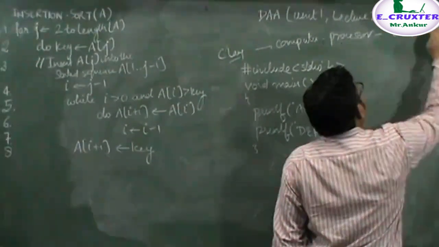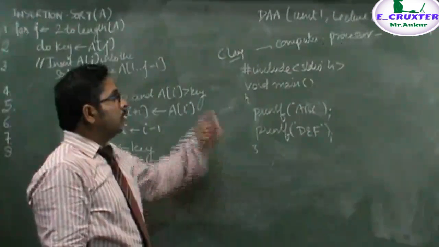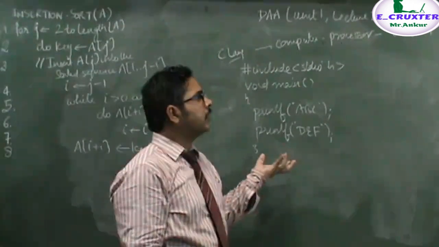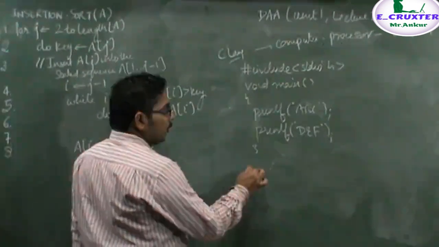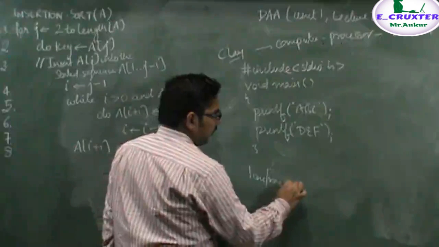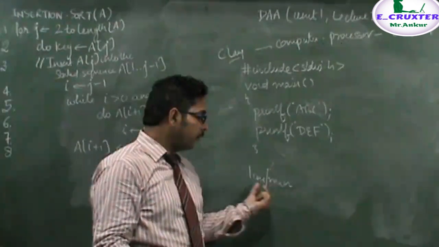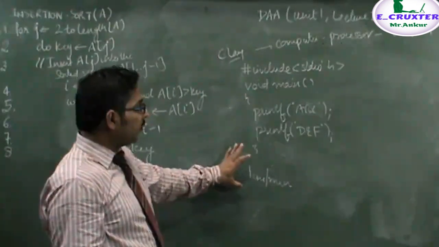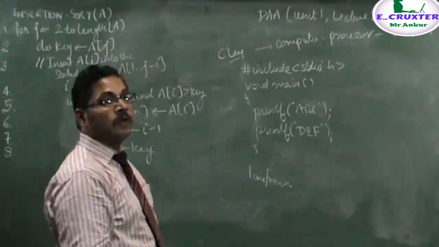Now for taking a rough example, let's say a processor is executing, for example, one instruction per minute. Let's take a hard way that it is executing one instruction per minute, or it is understanding one instruction in 1 minute and then executing it, then how much time will this program take?